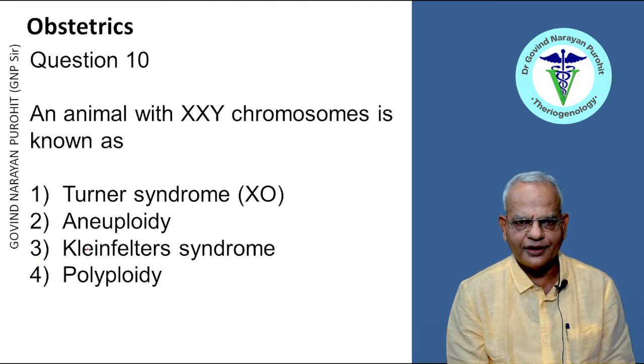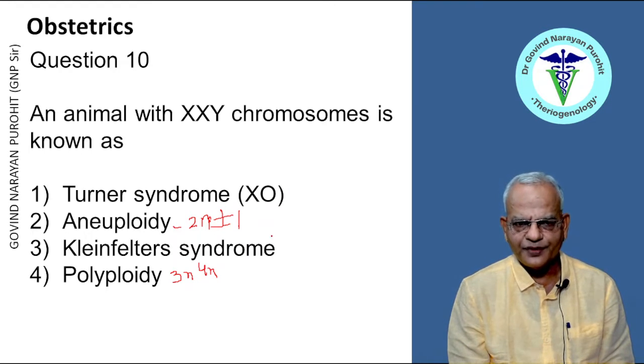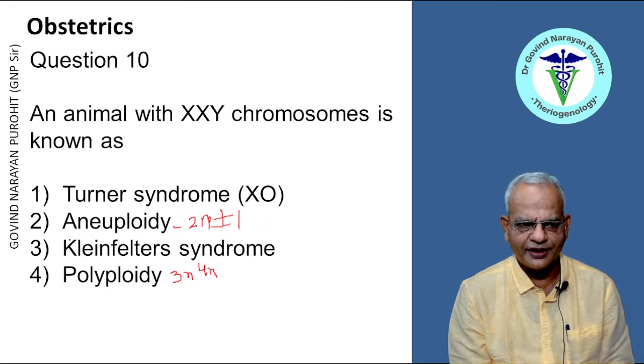An animal with XXY chromosomes is known as Turner syndrome, aneuploidy, Klinefelter syndrome, or polyploidy. Aneuploidy means the chromosome number is not an exact multiple, but one is in excess or one is lacking, so 2n plus or minus 1, that is aneuploidy. And polyploidy is an absolute increase in the chromosome number, so it is 3n or 4n, like that. Turner syndrome is XO and Klinefelter syndrome is XXY. So Klinefelter syndrome is the right answer, right?